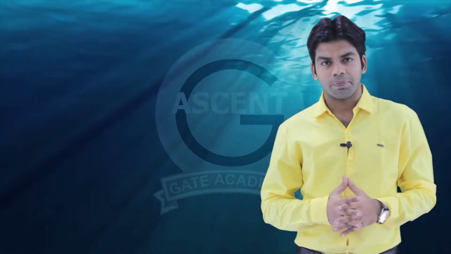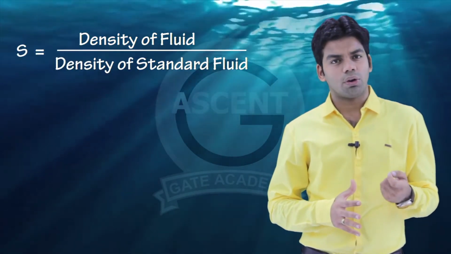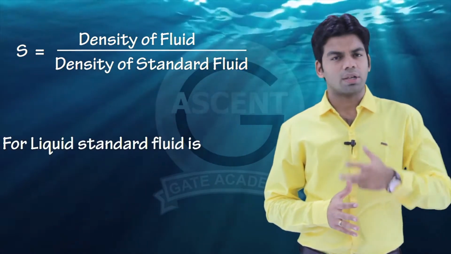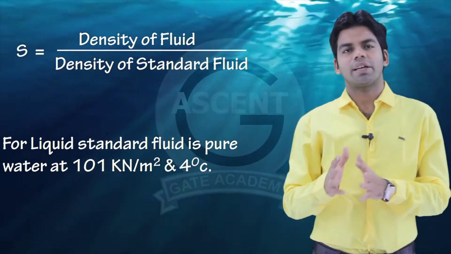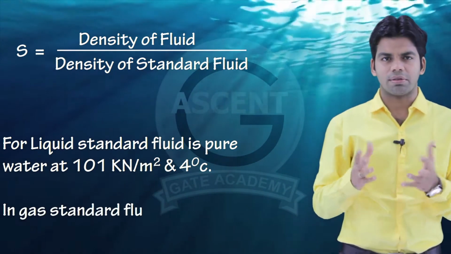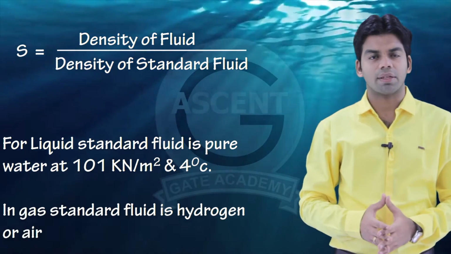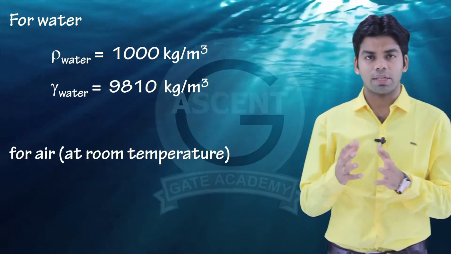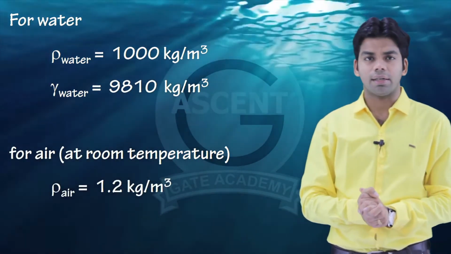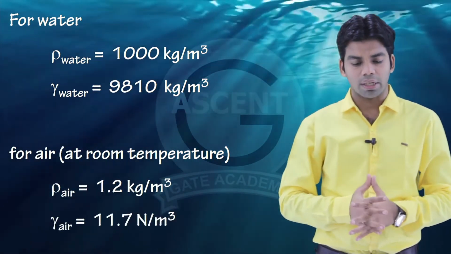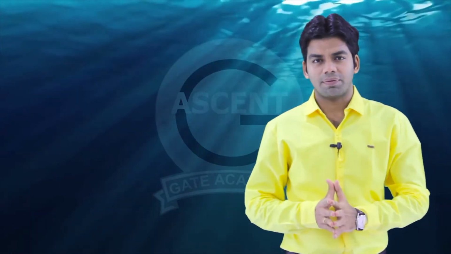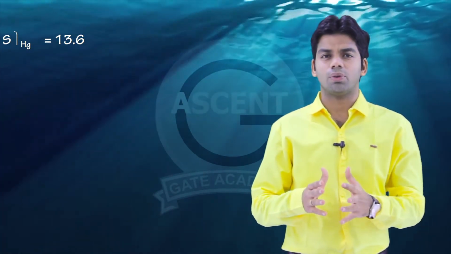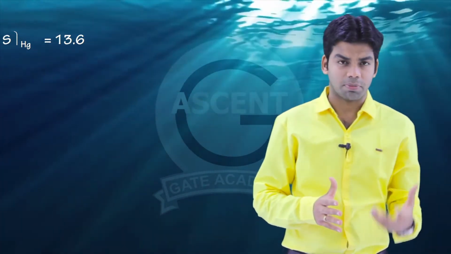Next is specific gravity. Specific gravity is the ratio of the density of the substance to the density of a standard fluid. And what is the standard fluid in the case of liquids? The standard fluid is taken as water, whose density at atmospheric pressure is 1000 kg per meter cube. In the case of gases, the standard fluid is taken as air, whose density is 1.2 kg per meter cube. With the help of specific gravity, denoted by S, you can determine the value of density and the value of specific weight.